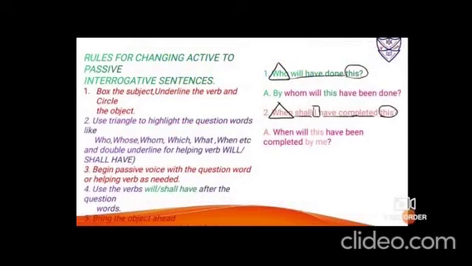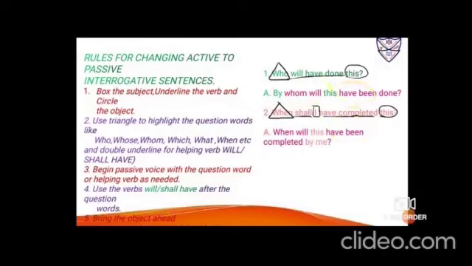Rules for changing active to passive interrogative statements. Box the subject, underline the verb and circle the object. Next is to use a triangle to highlight the WH questions like who, whose, whom, which, what, when, etc. And double underline for the helping verbs if they are will and shall have. Number 3 is begin passive voice with the question word. You have to begin only the same if WH is there. Beside that you have to put the have, that is the helping verb. WH and helping verb is a pair. Then you have to bring the object ahead. After you bring the object ahead, you have to put be and been, the additional word.